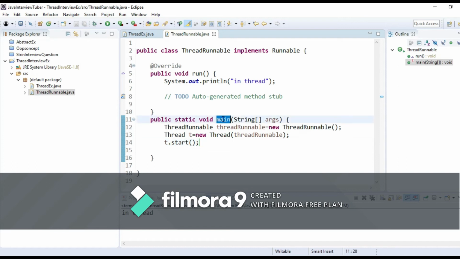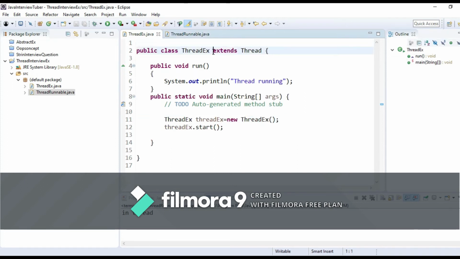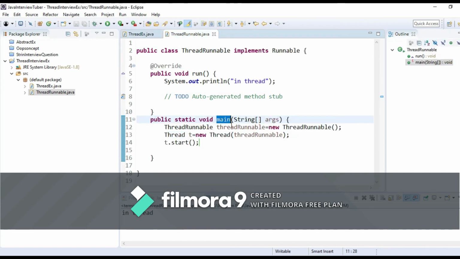So it is achieving multi-threading as there are two threads, one is this one and one is the main thread. So we saw how to achieve multi-threading in Java using two different methods. One is extending thread class. When we are extending thread class, we have to create object of the class and execute the start method. And if we are implementing runnable, we have to create object of this class, then create object of thread and pass this class object here. Then we have to call the start method and this method we have to override. This is compulsory.